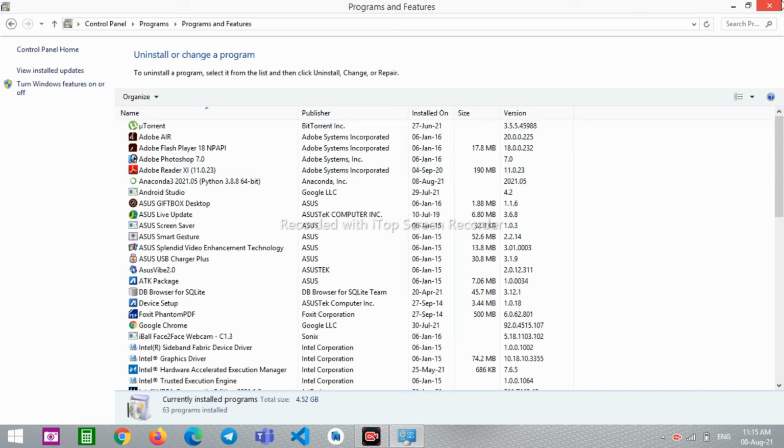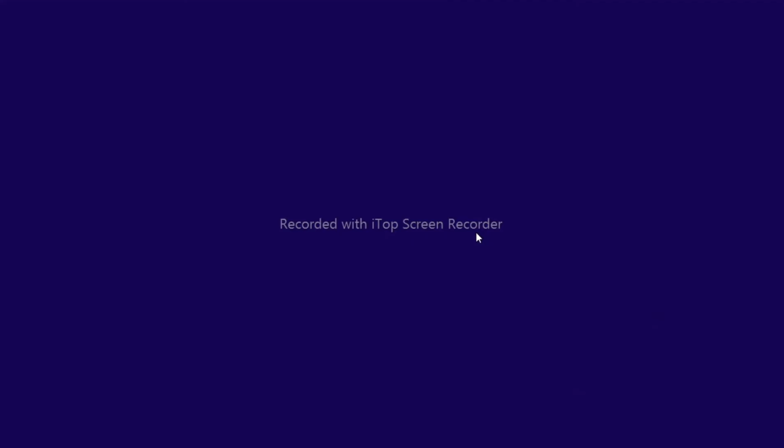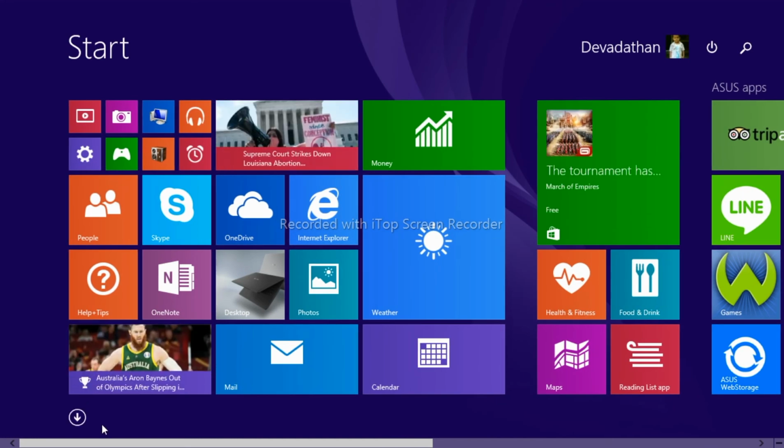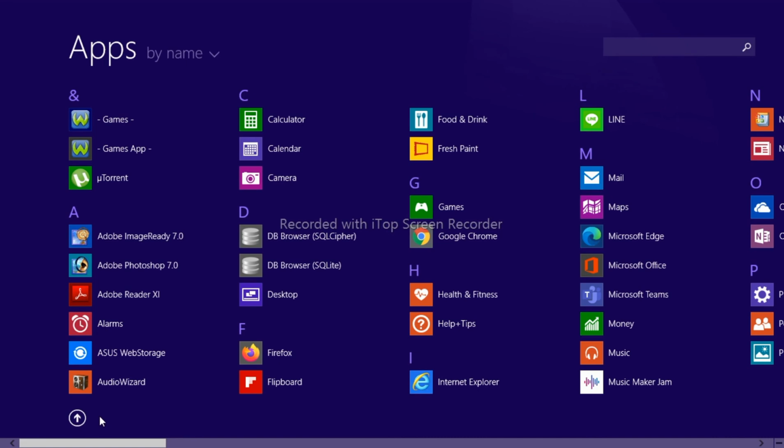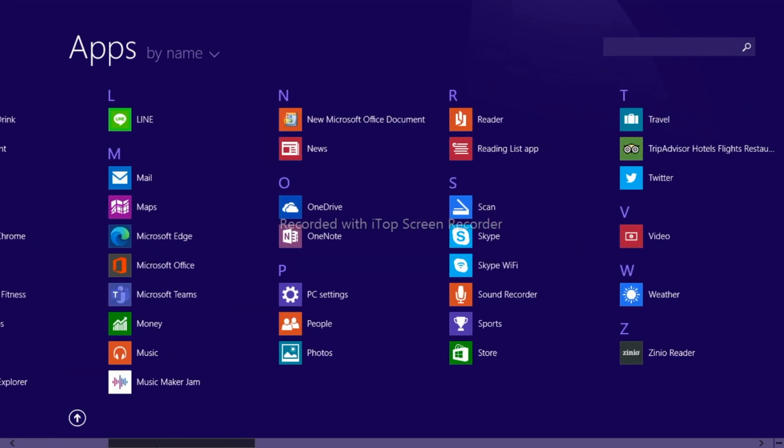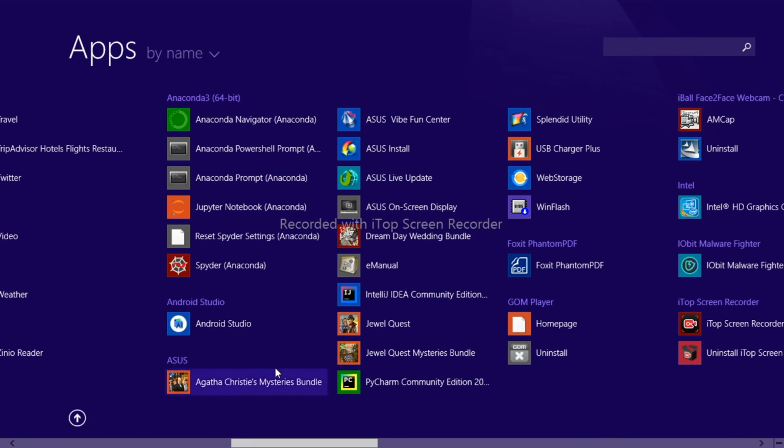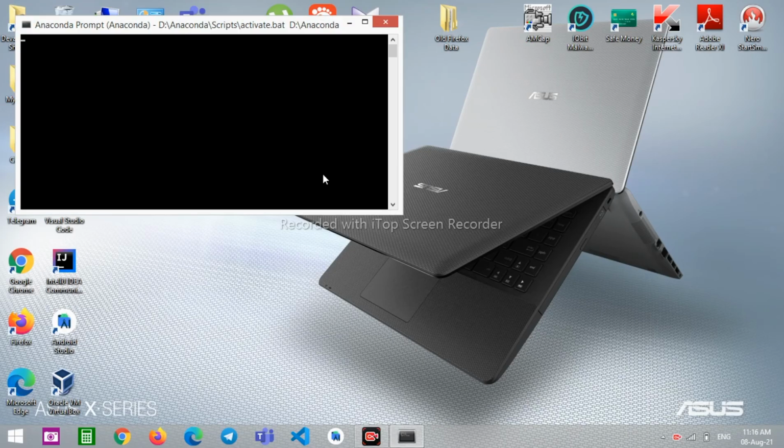So to open Jupyter Notebook, first of all open your menu, and here, because I'm using Windows 8.1, I have a tile menu like this. After the setup, you will have a new directory called Anaconda 3 64-bit. If you had installed a 32-bit, it will show like 32-bit. Here, either you can open Jupyter Notebook using Anaconda Navigator or Anaconda Prompt, or this Jupyter Notebook application itself. I prefer Anaconda Prompt because it takes just a little time to load.